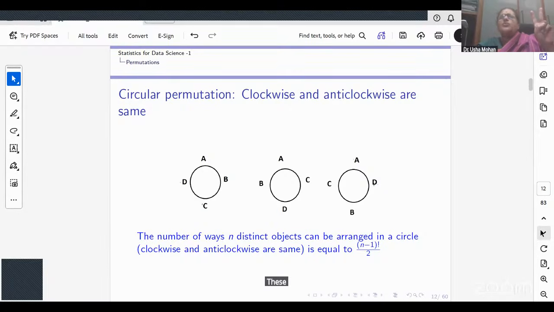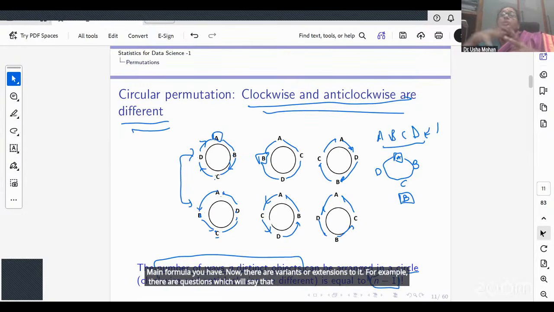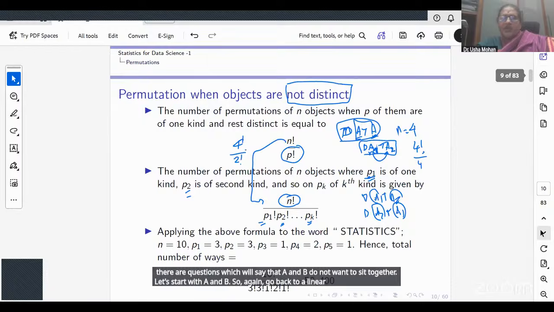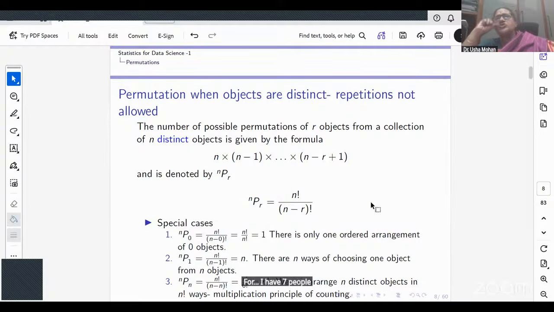the only two main formulas you have. Now there are variants or extensions to it. For example, there are questions which will say that A and B do not want to sit together. Let's start with A and B. So again, go back to a linear permutation. Here I have 7 people, I need to choose 3 people. How many ways can I do? I need to arrange 3 people.